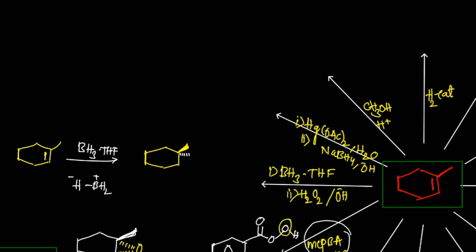So here hydrogen and here will be the BH2. You will get the 4-membered ring, and that is called an alkyl borane. So this is actually called an organoboron.